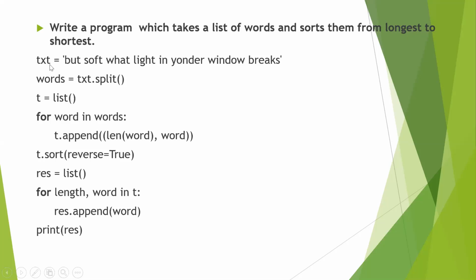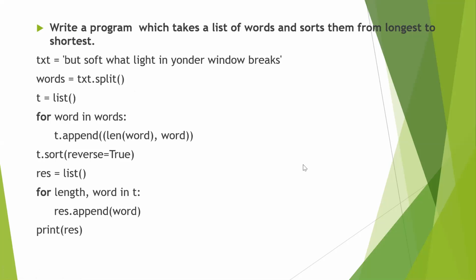Now, over here, if you see, I have a string. I'm creating a string called txt, and you can initialize it to any string as given over here. Now, I want to get a list of words, and then sort the words. So, how do I get the words from the sentence? You break it. For breaking this into individual components, you have a function called split, as we have earlier seen. So, I can just say words is equal to text.split. I'll just try executing this, so that will be more clear.